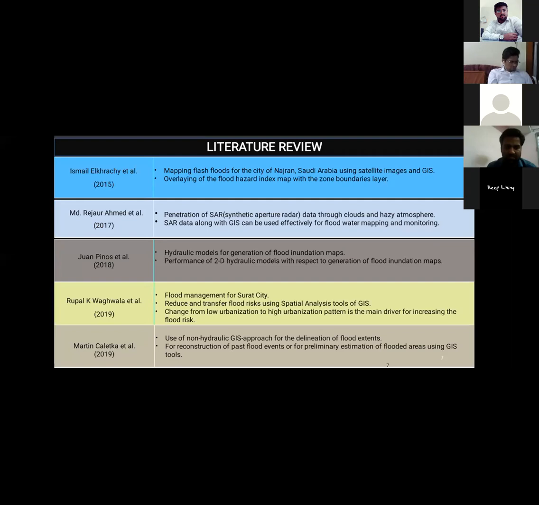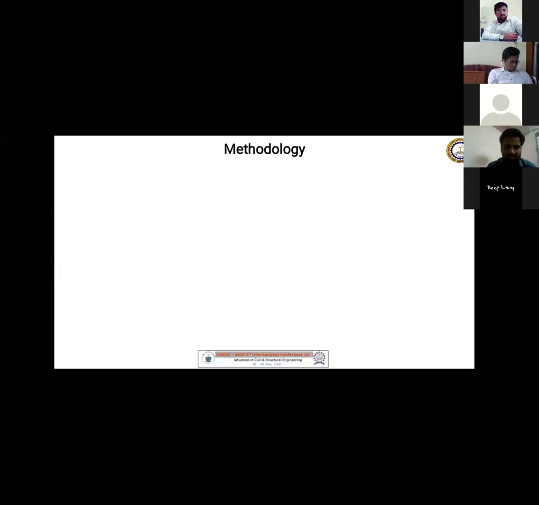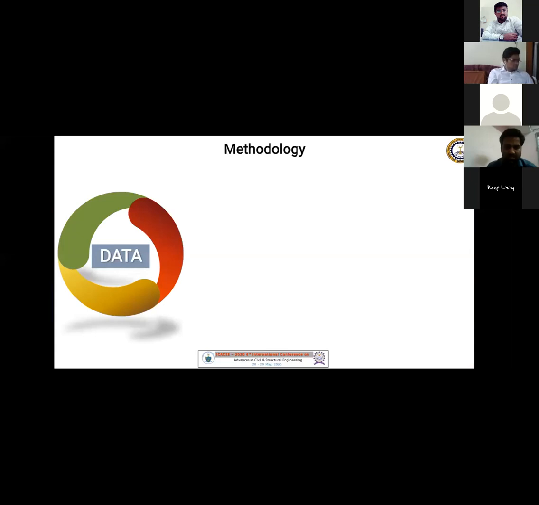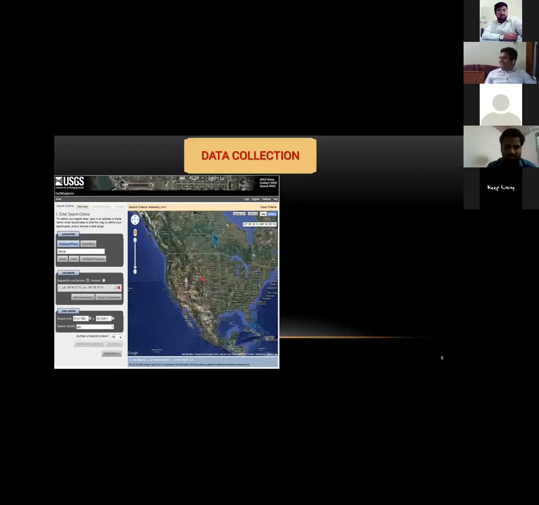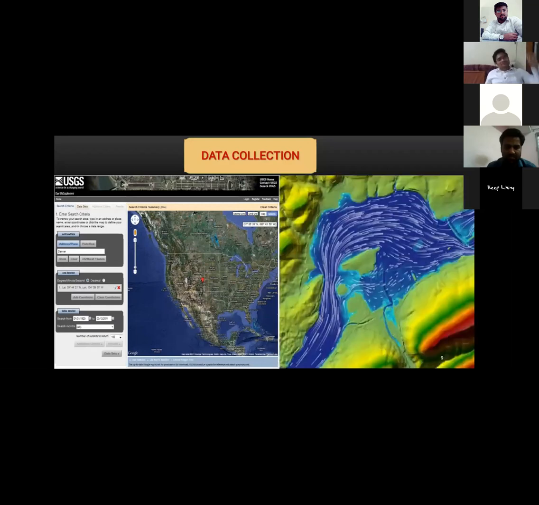So I would like to start my work with the methodology. The first includes the data, from where the data is collected, and then the classification of data and the analysis of data. For the collection of data, we use the basic open source website, that is earthexplorer.org, where we can download any kind of file in any version, like DEM files, digital elevation models, which is basically used in this particular presentation, or could be a TIN file also.